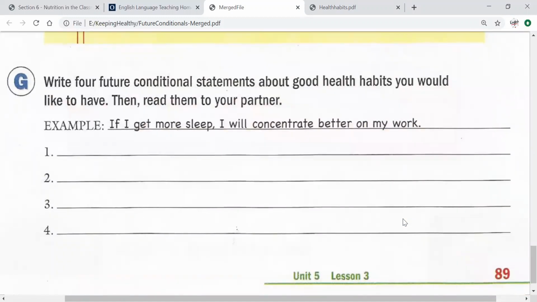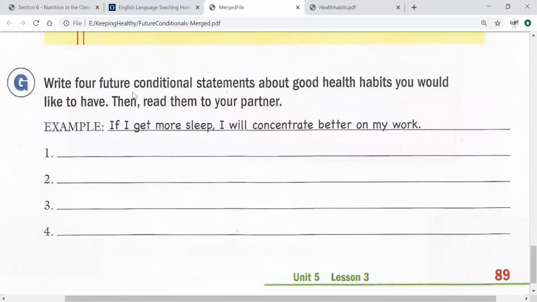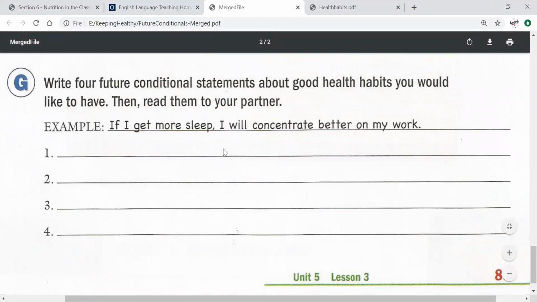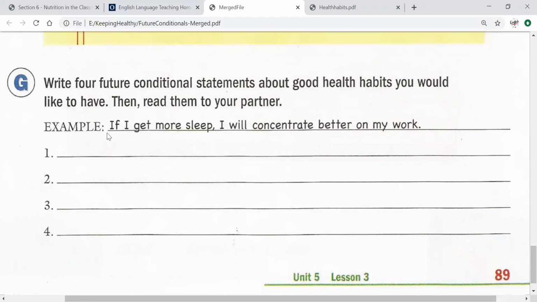And after you finish, you're going to write 4 sentences about good health habits you want to have, okay? Something you want to do. For example, if I get more sleep, I will concentrate better on my work. Concentrate means I can understand, I focus, it's easy for me to do my work. If I get more sleep, I will concentrate better on my work.